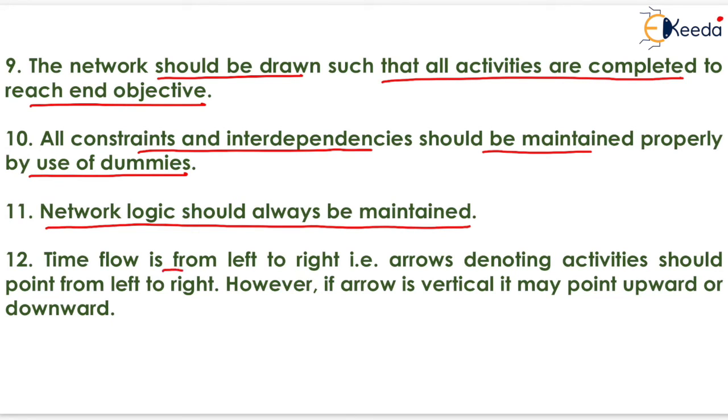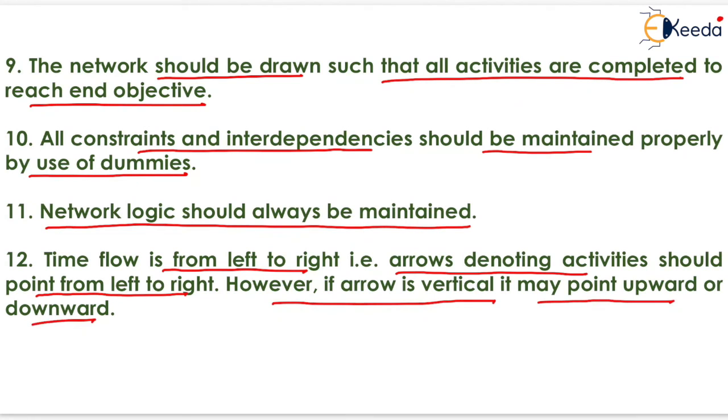Time flow is from left to right, that is, the arrow denoting an activity should point from left to right. However, if the arrow is vertical, it may point upward or downward. Now, if we are going to draw a particular network, then we have to flow the time of the network in the left to right direction like this.